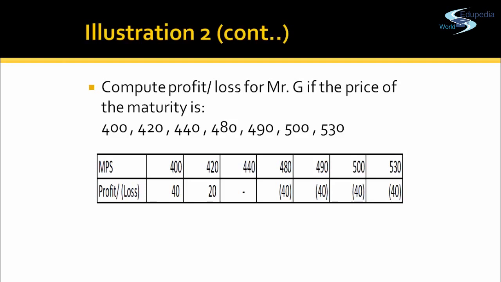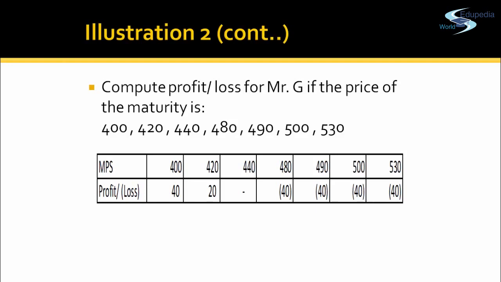Now till the break-even point, which is 440, Mr. G will have nil loss. If the price is above 440, Mr. G will not exercise his option. Say if the market price is 480 rupees and Mr. G has a right to sell that asset at 440, why would he buy at 480 and then sell it at 440? Similarly, if the price is 500, he has to buy an asset at 500 and sell at 440. Does that make sense? No.